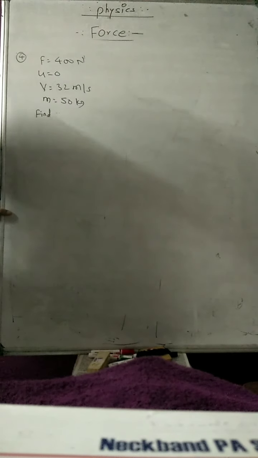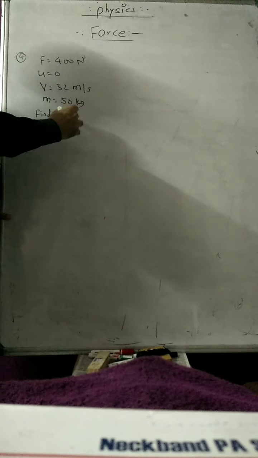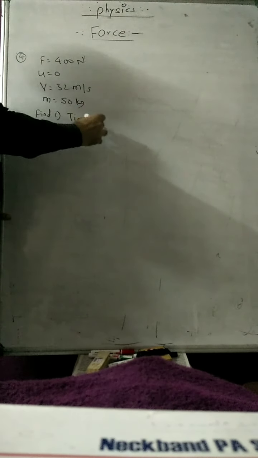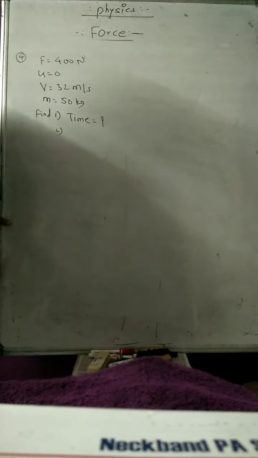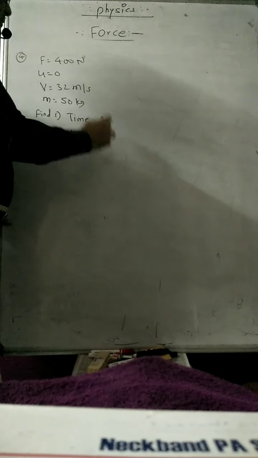Then the question is, first, find the time for which the force acts on the body. He is asking you time. And second is the impulse delivered by the force.